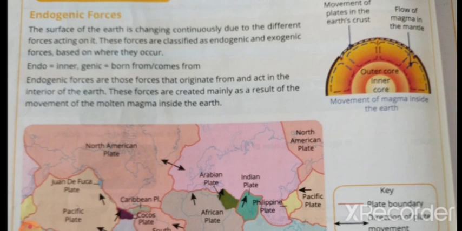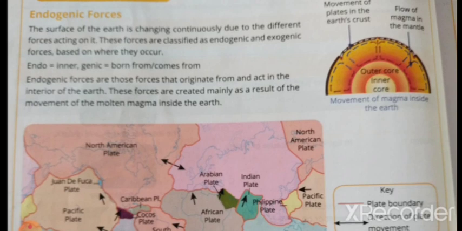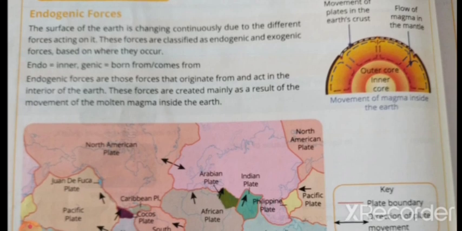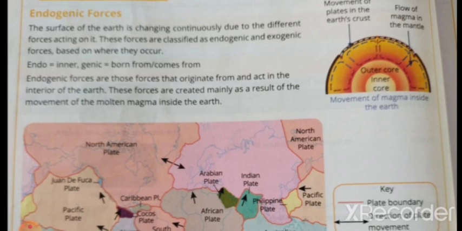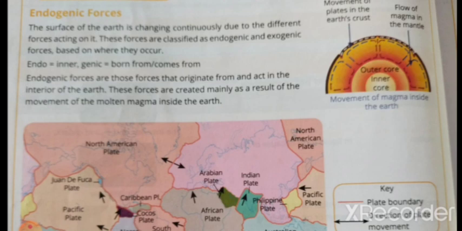As we learned in the layers of the earth, the outer part of the earth is the crust, and after that the mantle, then the outer core, and then the inner core. We learnt about three layers: crust, mantle and core. In the core we saw the inner core and outer core, isn't it? When we look inside these layers, you can see something is happening. That was classified as endogenic and exogenic forces.